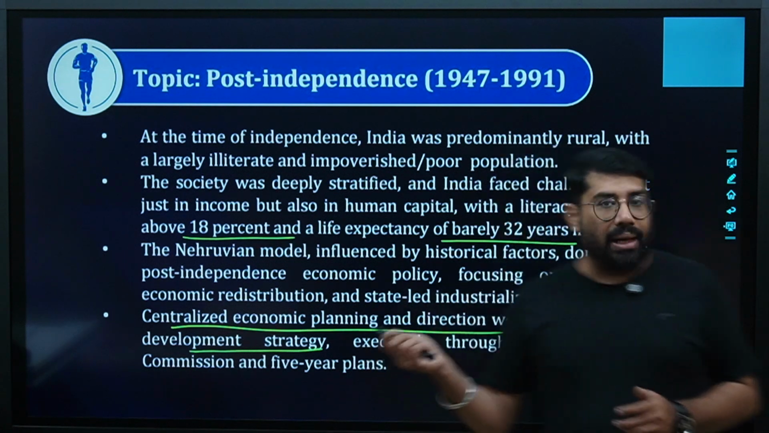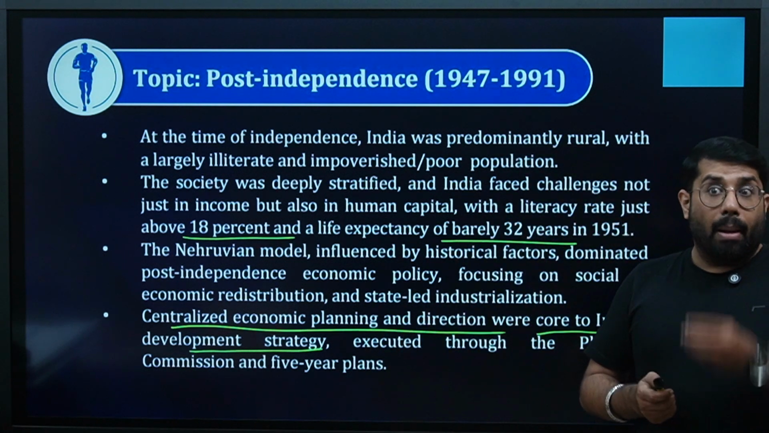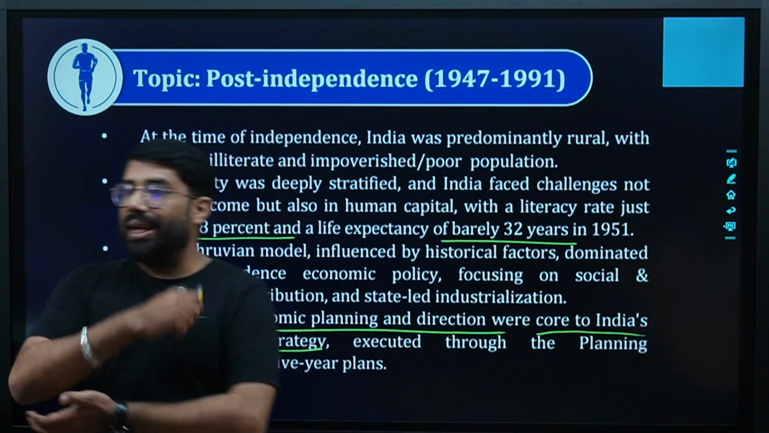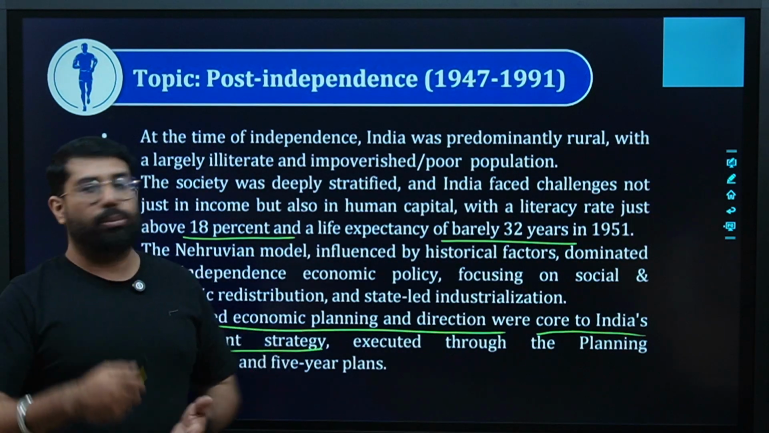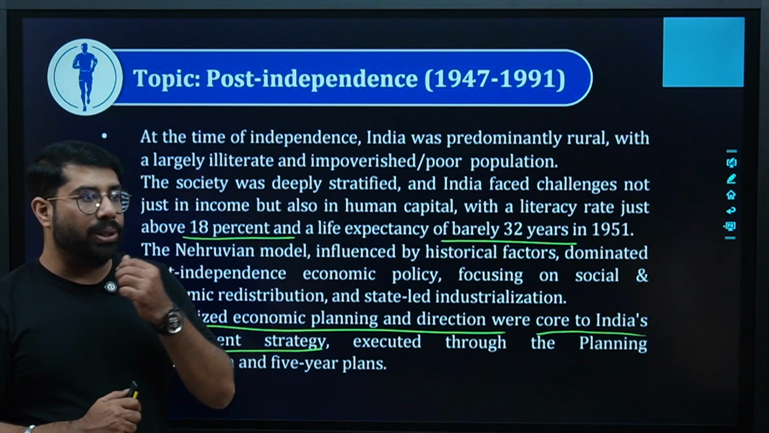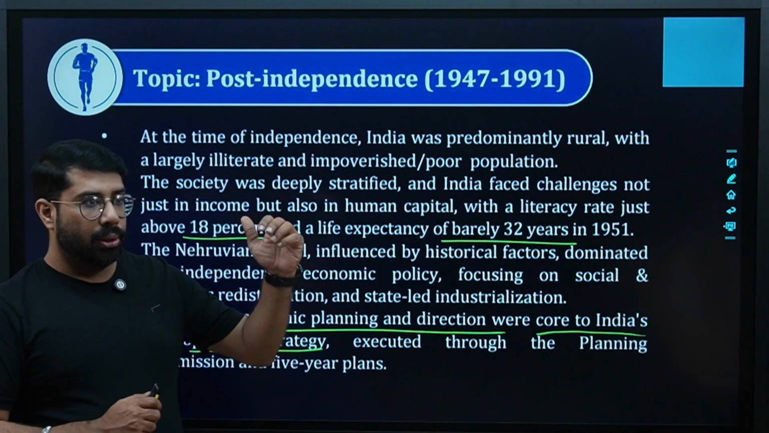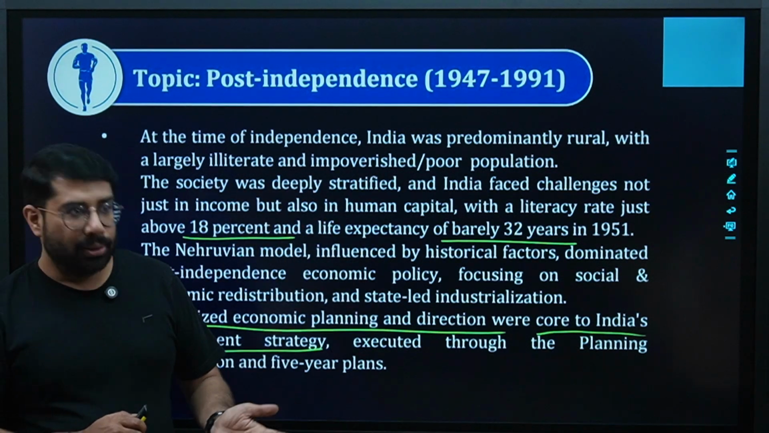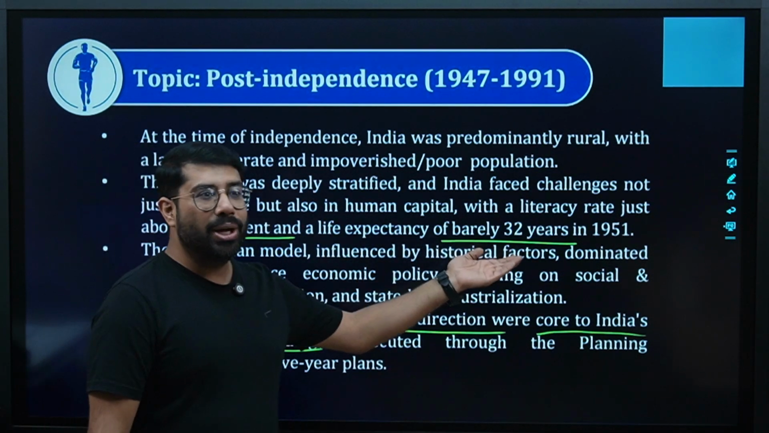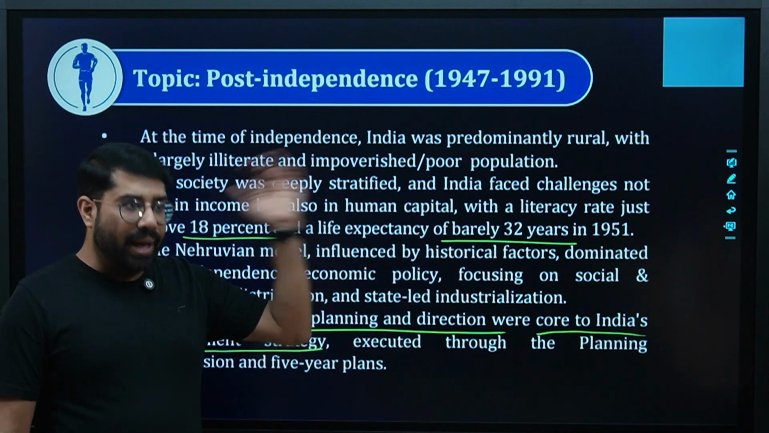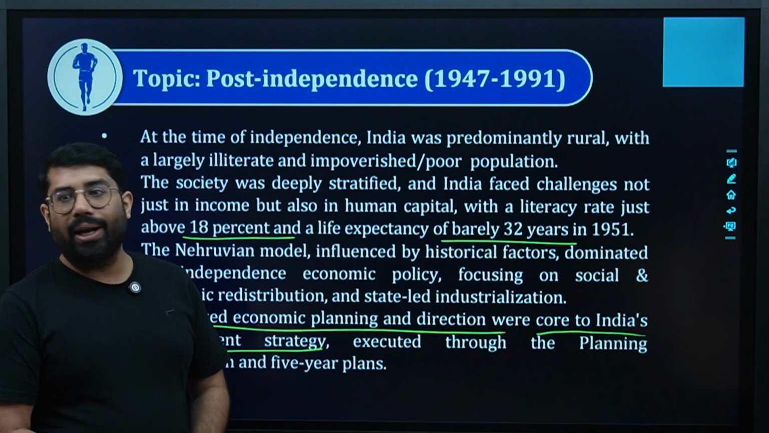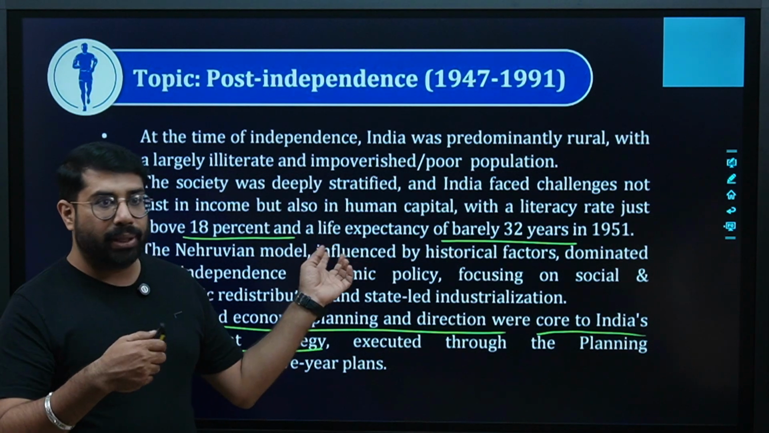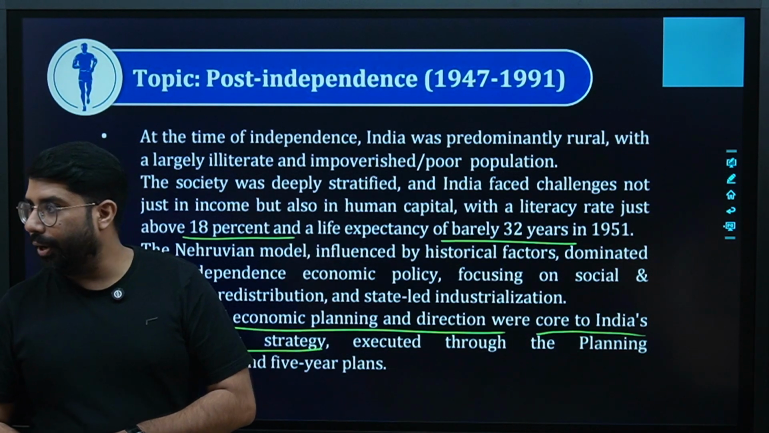Apart from that, life expectancy was barely 32 years. What is life expectancy? Life expectancy is the average age of living of a person in the country, meaning at what age people are dying, or till what age they are living. So what was the age? 32 years only. Death rate was very high. That was the time when in India birth rate was very high, death rate was very high, and life expectancy was very low. Are you getting a point?